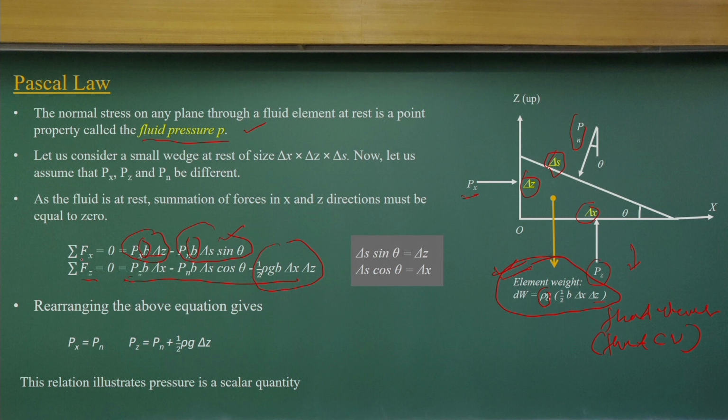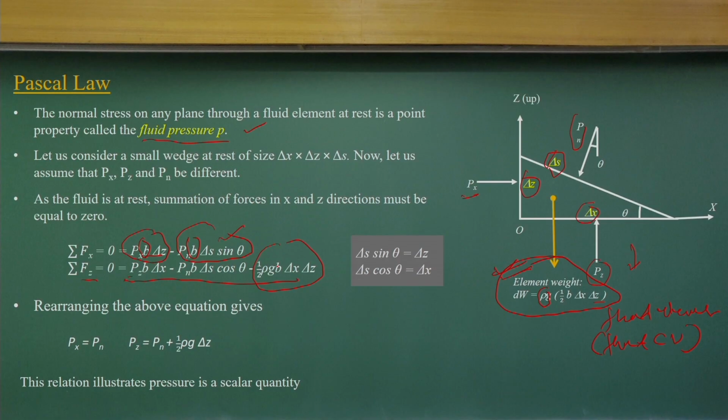So, we have just considered this fluid element, or the control volume, at equilibrium conditions. That means the force is equal to 0, the scalar force components in the x direction and z direction are 0, and we resolved the pressure into force components in the x and z directions. That is what we have done, nothing much different.